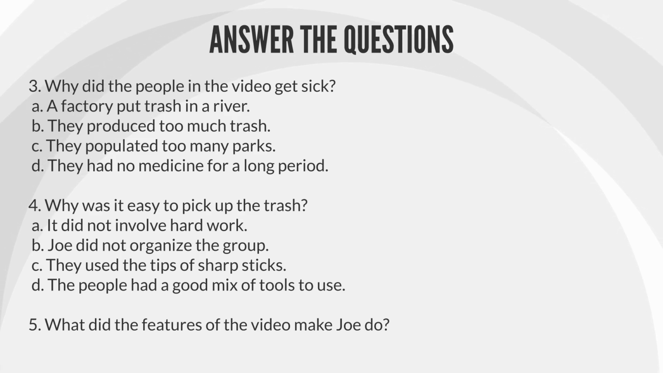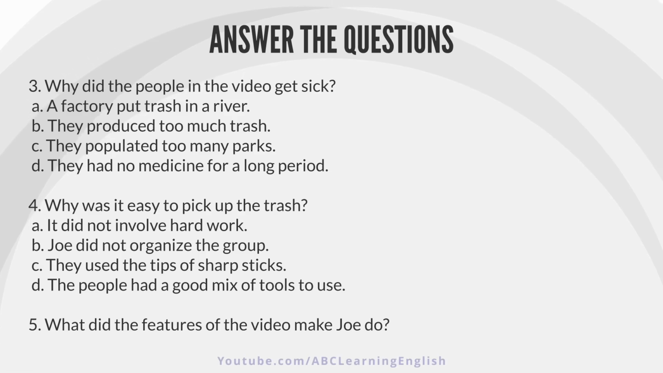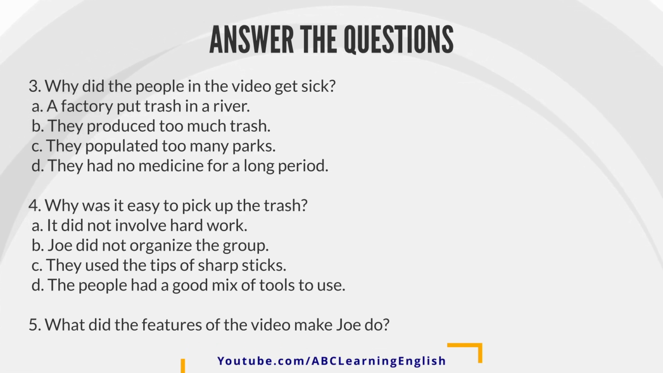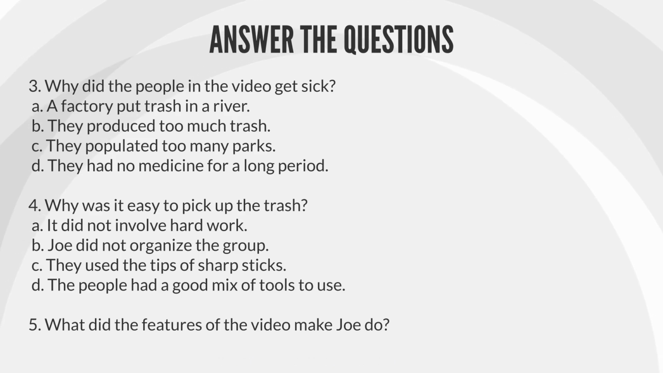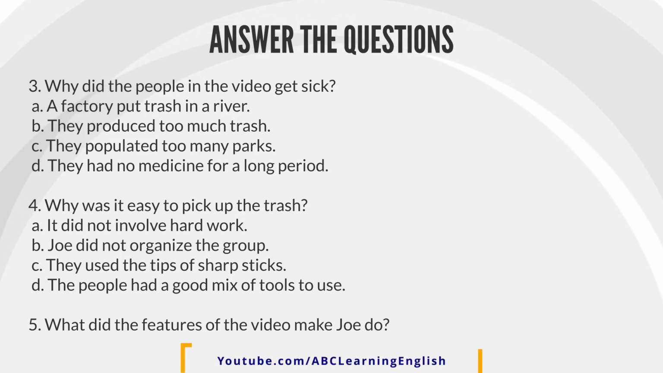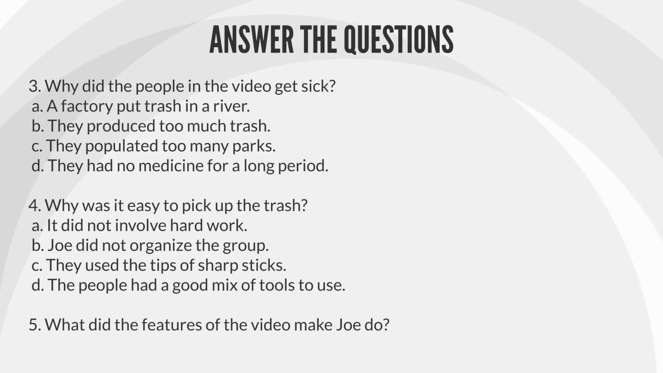4. Why was it easy to pick up the trash? A. It did not involve hard work. B. Joe did not organize the group. C. They used the tips of sharp sticks. D. The people had a good mix of tools to use. 5. What did the features of the video make Joe do?